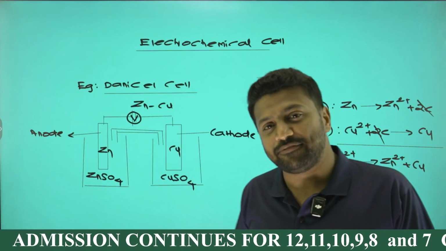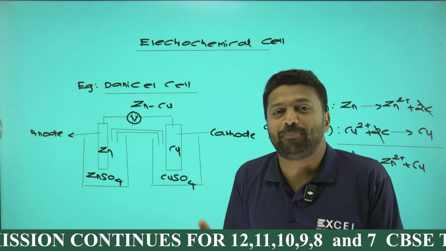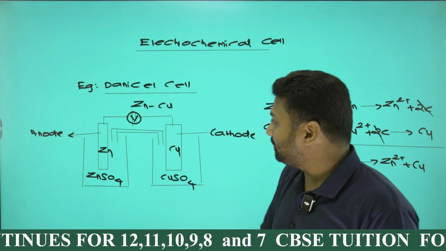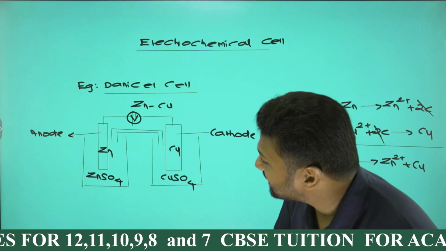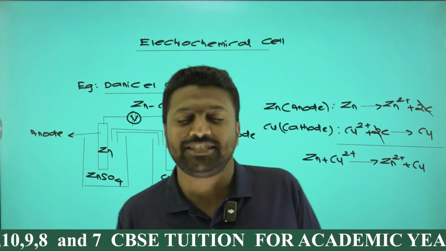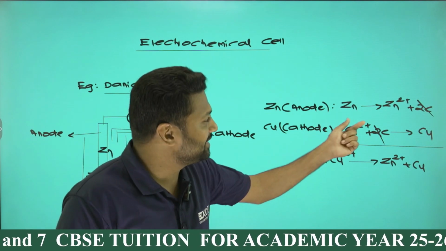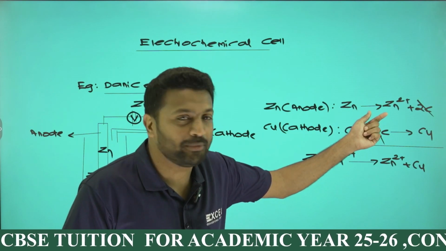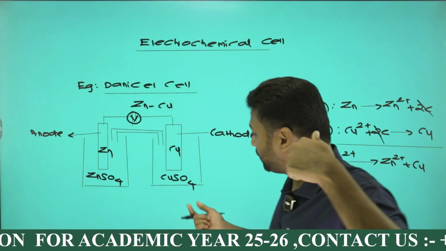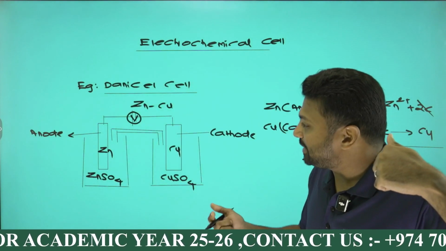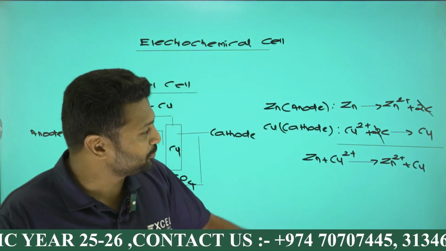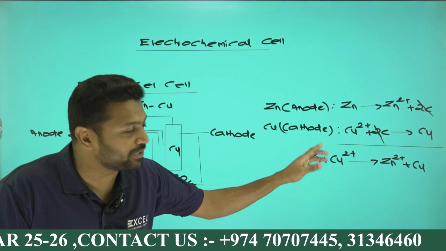Zinc dipped in zinc sulfate solution, copper dipped in copper sulfate solution, connected by using a voltmeter and a salt bridge. Here zinc is acting as anode. Anode is a place at which oxidation happens. Oxidation means removal of electrons, so zinc will be removing 2 electrons, becoming Zn2+. Similarly, copper is acting as cathode. Cathode is a place at which reduction happens. Reduction means addition of electrons, so Cu2+ will be adding 2 electrons, becoming Cu.